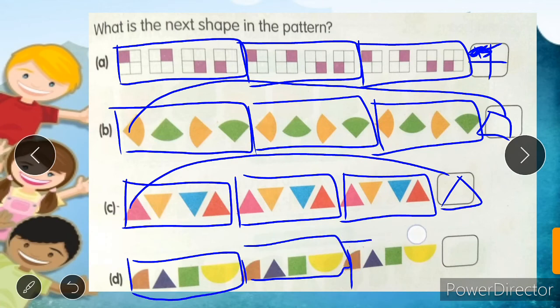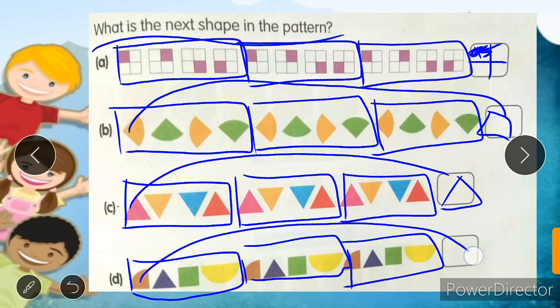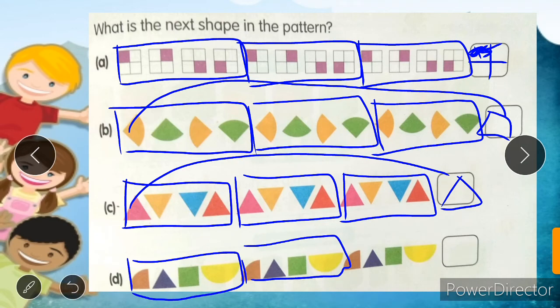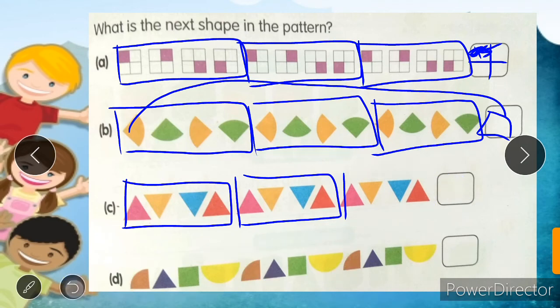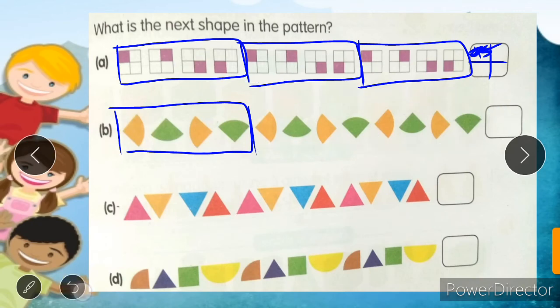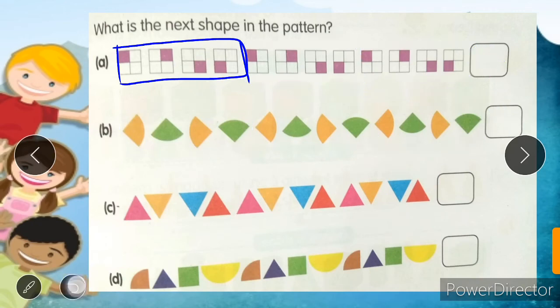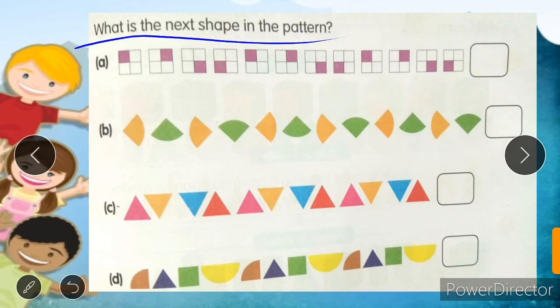So we have to identify what the next shape is. The next shape will be brown. Okay students, I hope you all understand the simple concept of how to find the next shape in the pattern. Let's move forward.